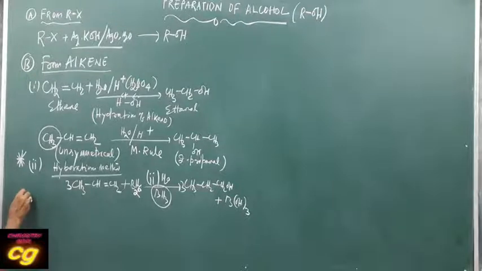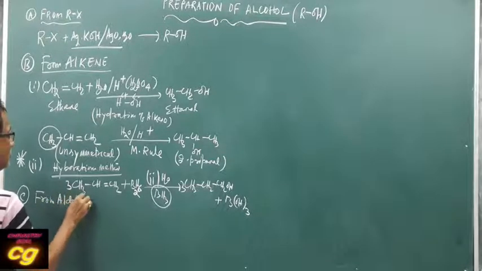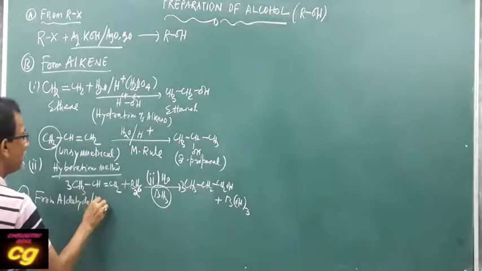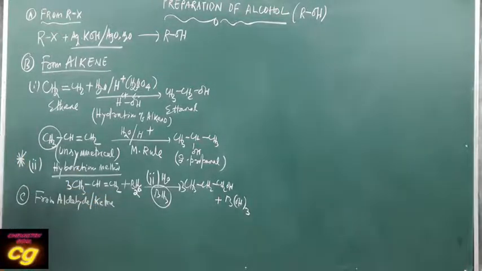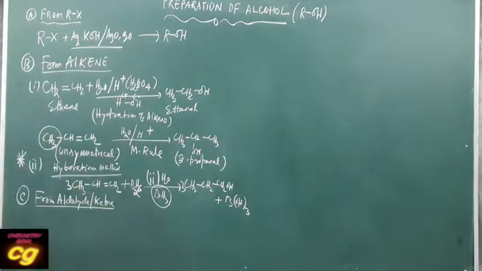Then we can prepare alcohol from aldehyde and ketone. From aldehyde and ketone it can be prepared; the first method is that you can use reduction.